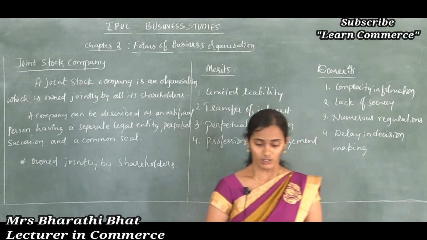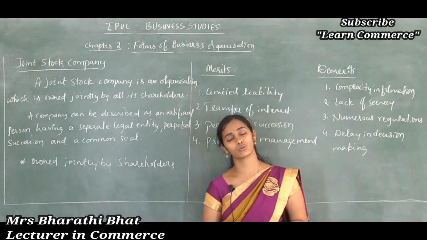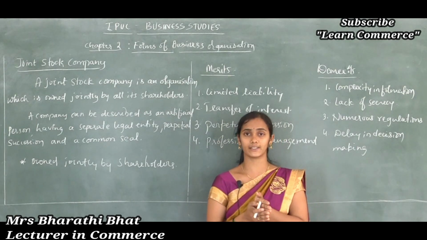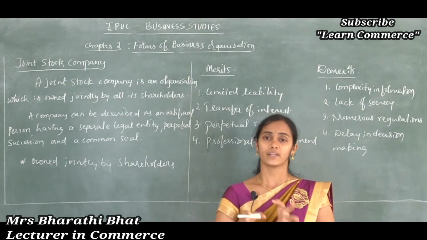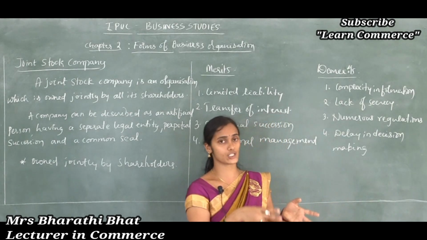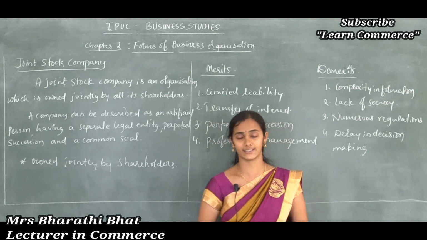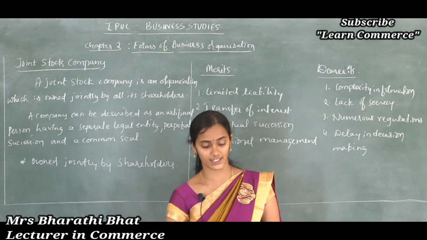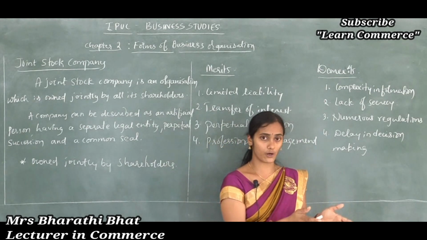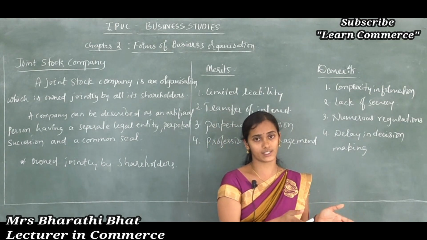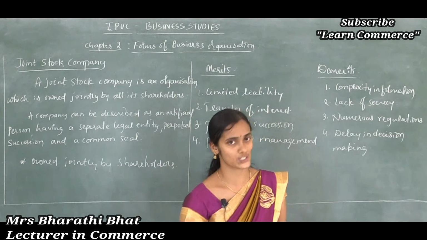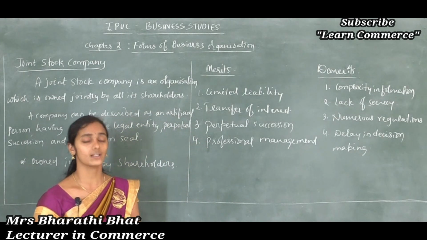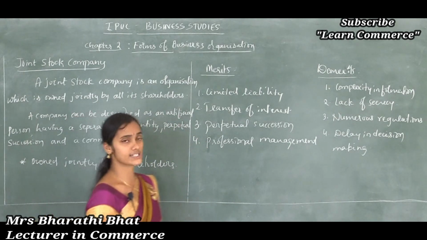The shareholders are liable only to the extent of their capital contribution. Only the assets of the company can be used to repay the debts of the creditors. Personal property of the owners cannot be used to repay such debts. That's why all the members have limited liability.